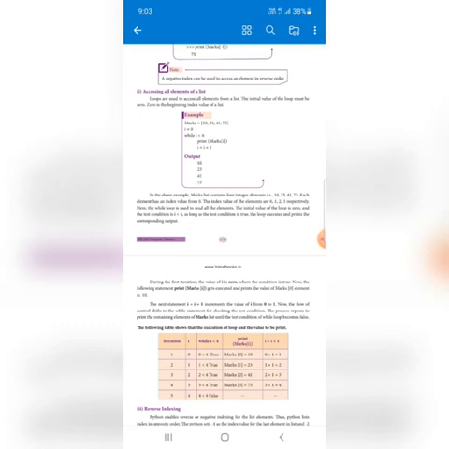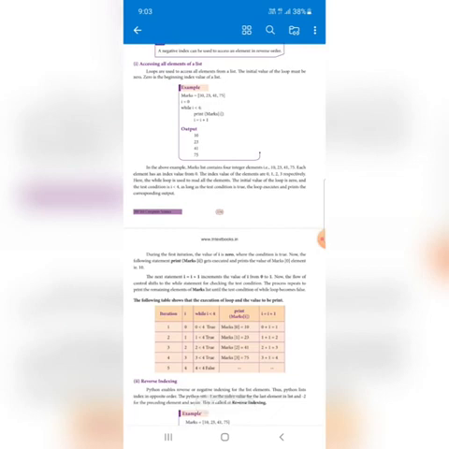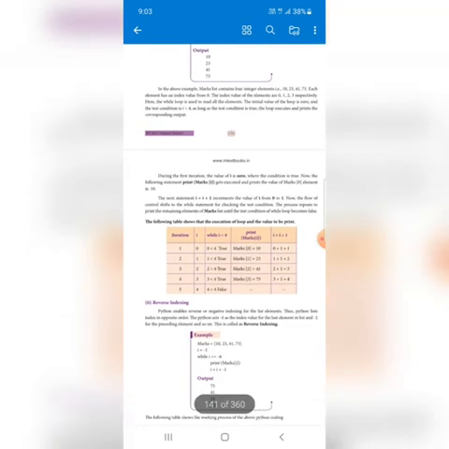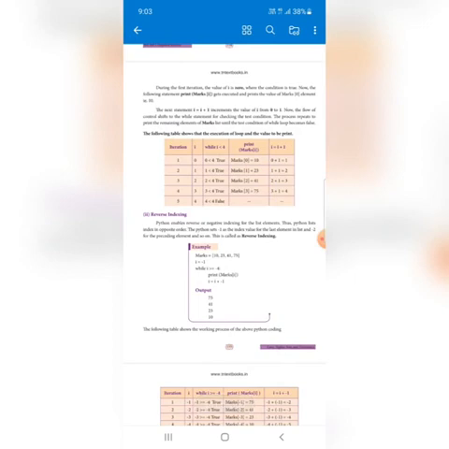At the last time, after 3, when i becomes 4, the condition i less than 4 is checked, that means 4 less than 4, the condition is false, then it goes out of the loop, right? The increment is i plus 1. So the loop will be executed successfully 4 times. After that, the condition is checked again, it is false, and it goes out of the loop. And the iterations 0, 1, 2, 3, I just explained, are given as a table.